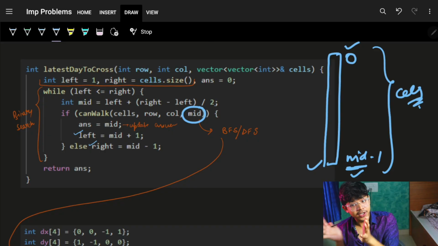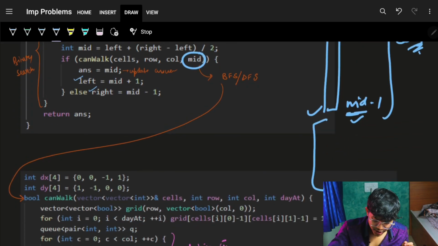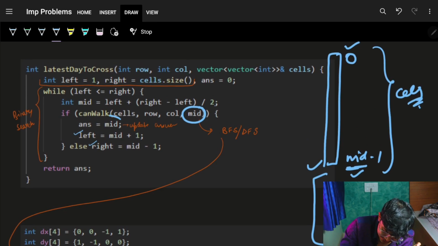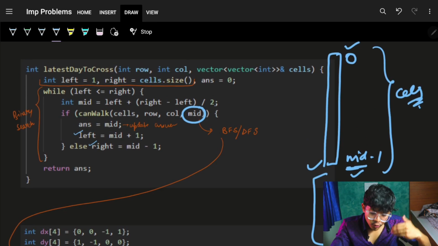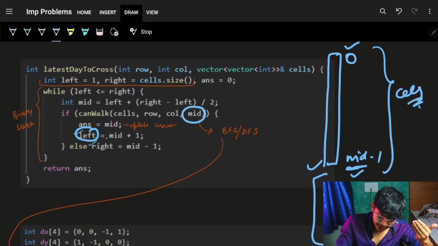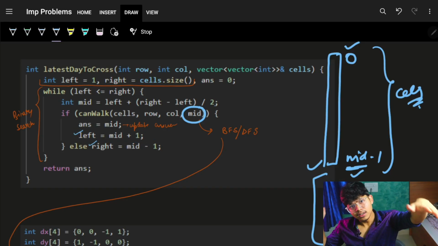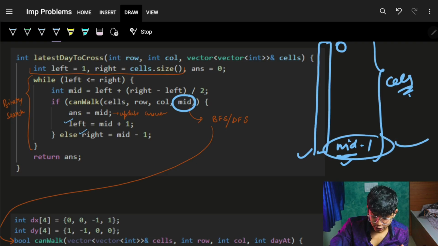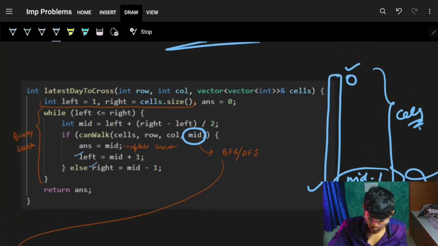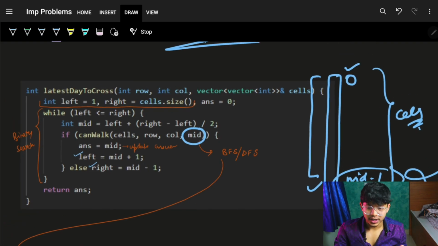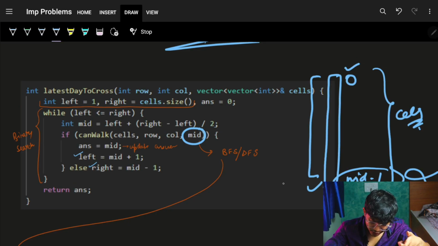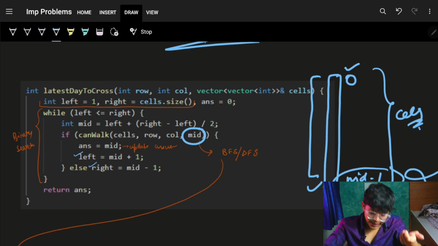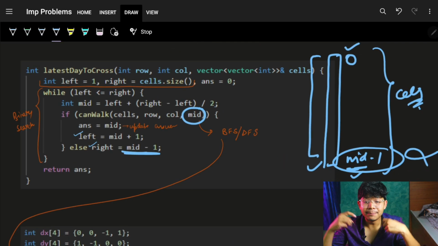Firstly I will update my answer with the current mid. Now the new range left will be mid plus 1, and right will remain whatsoever right we had. If it can't be walkable, then simply reduce your range, which means you're reducing your right back to mid minus 1.